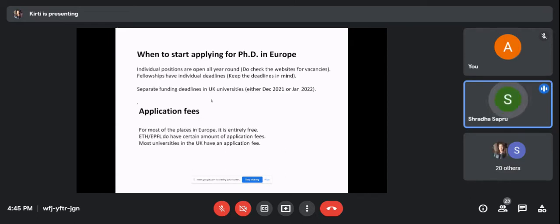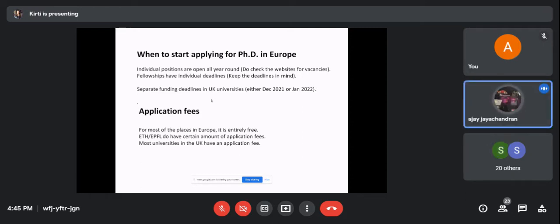Another thing that I just want to add is, when you're sending emails, if you don't get a reply, send a reminder email. Maybe after a week or after 2 weeks, you can send reminder emails, and usually there's a greater probability that they reply to your reminder email than to the first email. So don't hesitate in sending reminder emails.